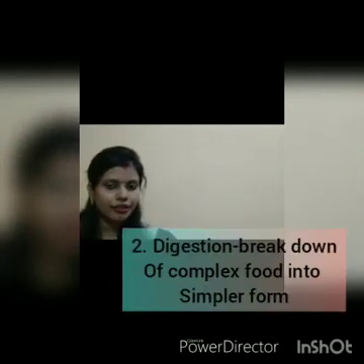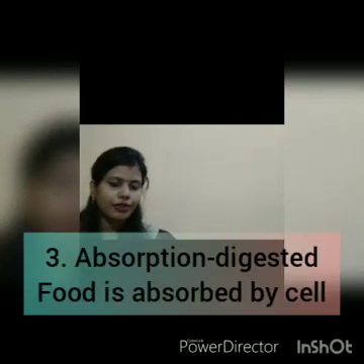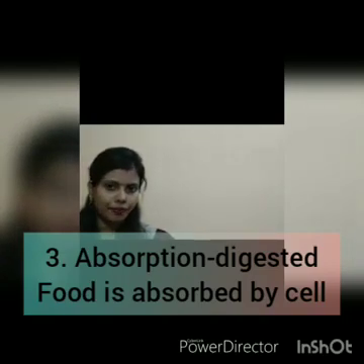Then second is digestion. As we know the definition, it is the breaking down of complex food particles into simpler form. That is digestion, the second part. The third process is absorption. As we know about the definition of nutrition, students, there are 2 parts: first the mode of taking food, and second the utilization by the body. So why is absorption important? Because the digested food is to be absorbed by the body. That's why it is called absorption.